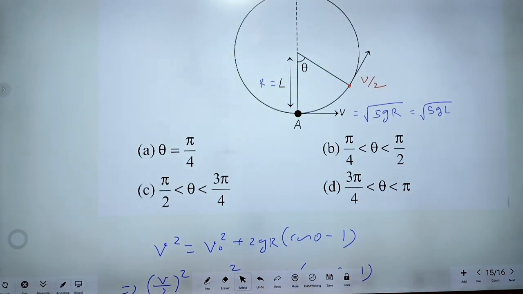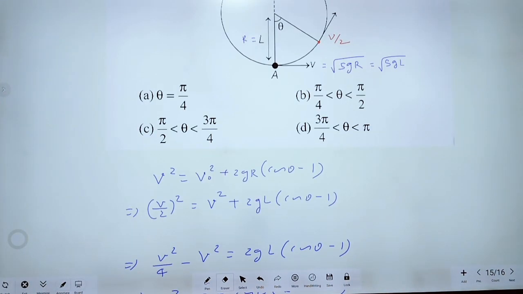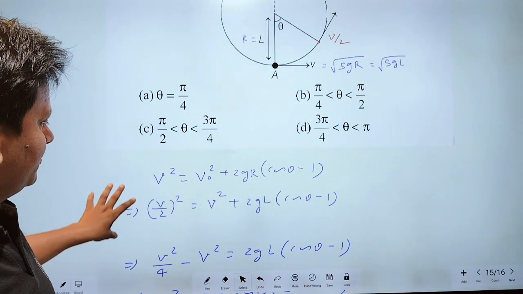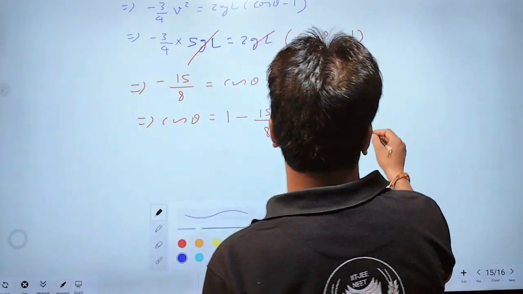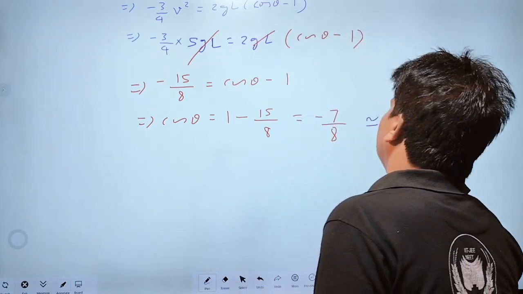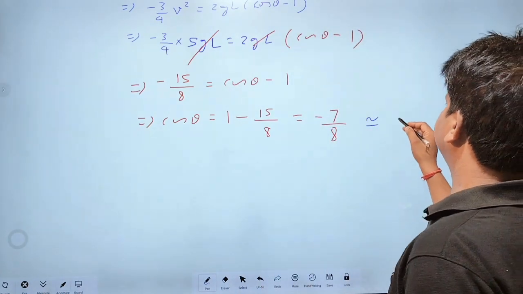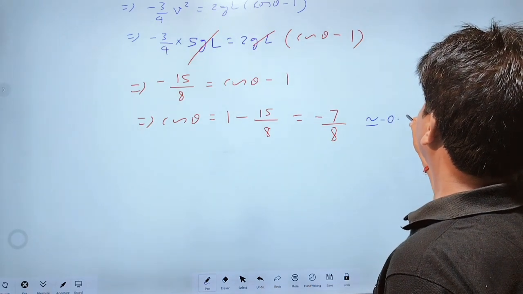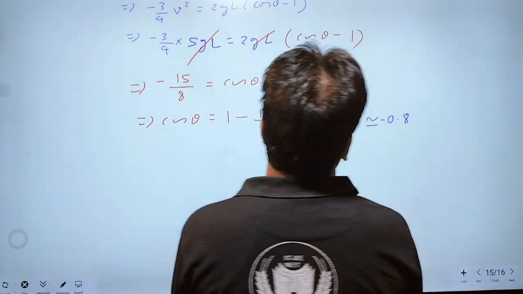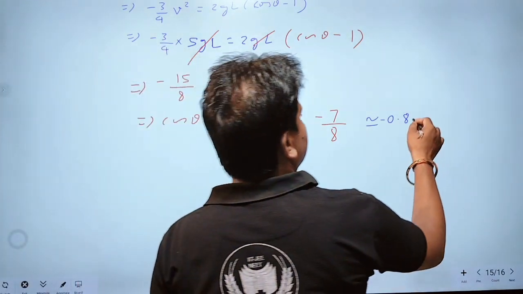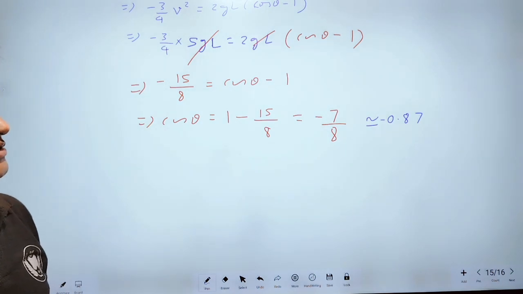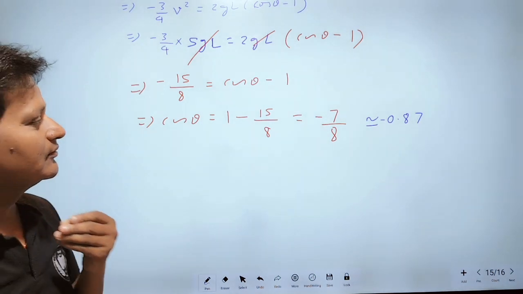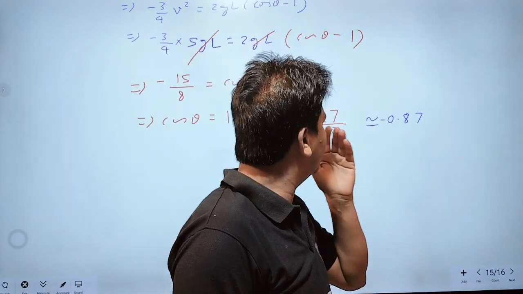Which option is correct? Please tell me. So here which option is correct? The value is minus 7 by 8, means approximately 0.87 approx.